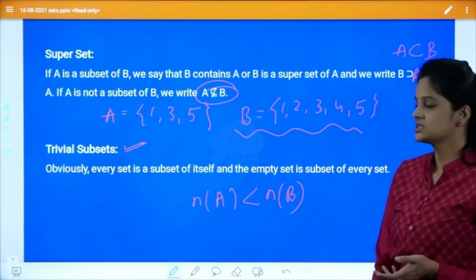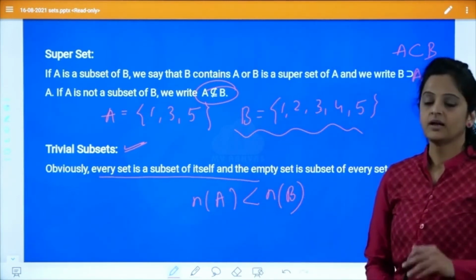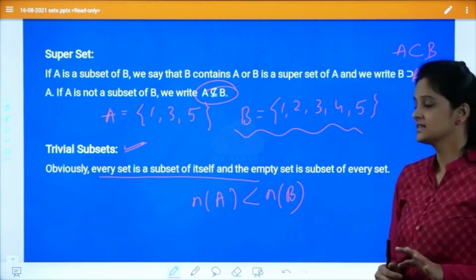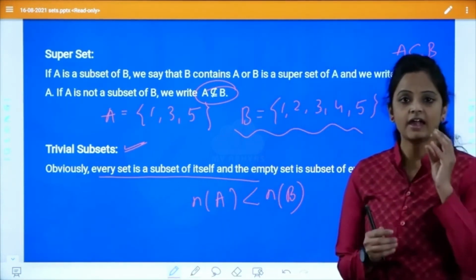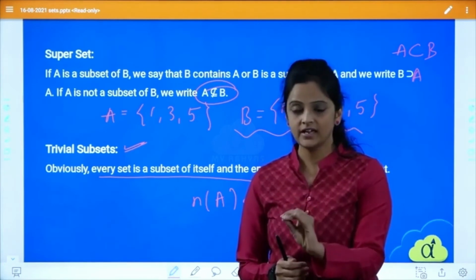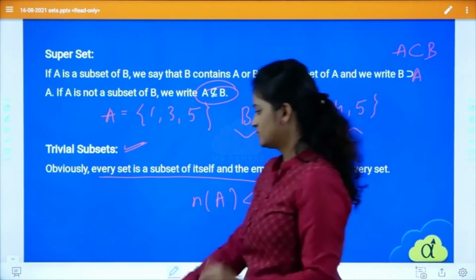If I am writing all possible subsets, then I have to include these sets. What are these sets? Obviously, every set is a subset of itself. Why is this? Because according to the definition, every element of set A has to be there in B. Now come to this one.